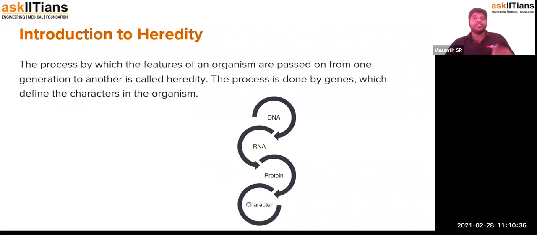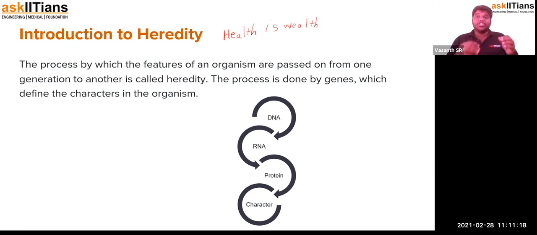When you talk about an introduction to heredity, it is where inheritance comes in. Every wealth and name that is accumulated by your grandfather will be distributed equally among your dad and your uncles and aunts, right? In the same way, whatever your dad and mom have accumulated will be distributed equally between you and your siblings, right? So this is when it comes to wealth. We have a quote which says health is wealth, right? So this is with respect to health. A good health is always a good source of wealth for every human being.